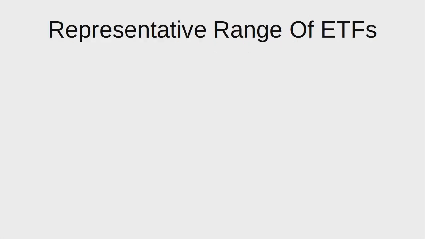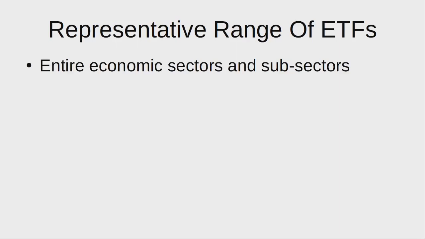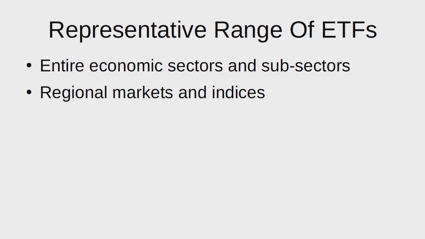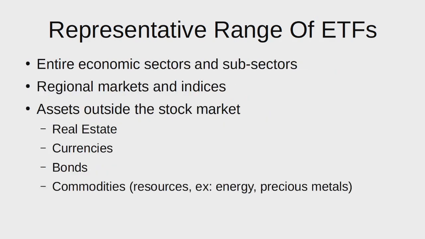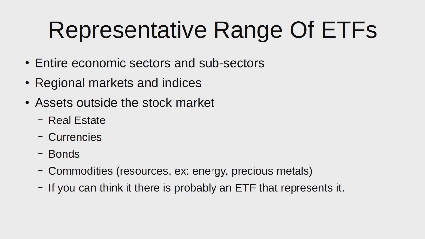Essentially, ETFs can represent the value of many different things, such as entire economic sectors and subsectors. They can also represent regional markets and indices. Assets outside the stock market can also be represented, such as real estate and currencies, along with bonds and commodities. So resources such as energy and even precious metals, such as the example of the gold ETF. So if you can think it, there's probably an ETF that represents it.